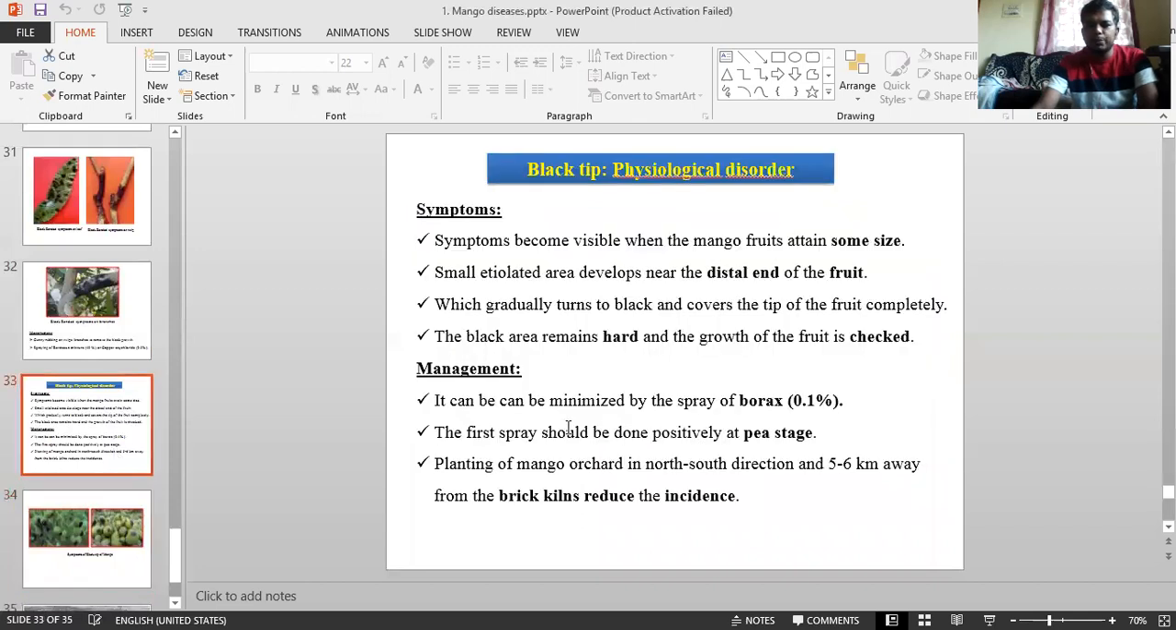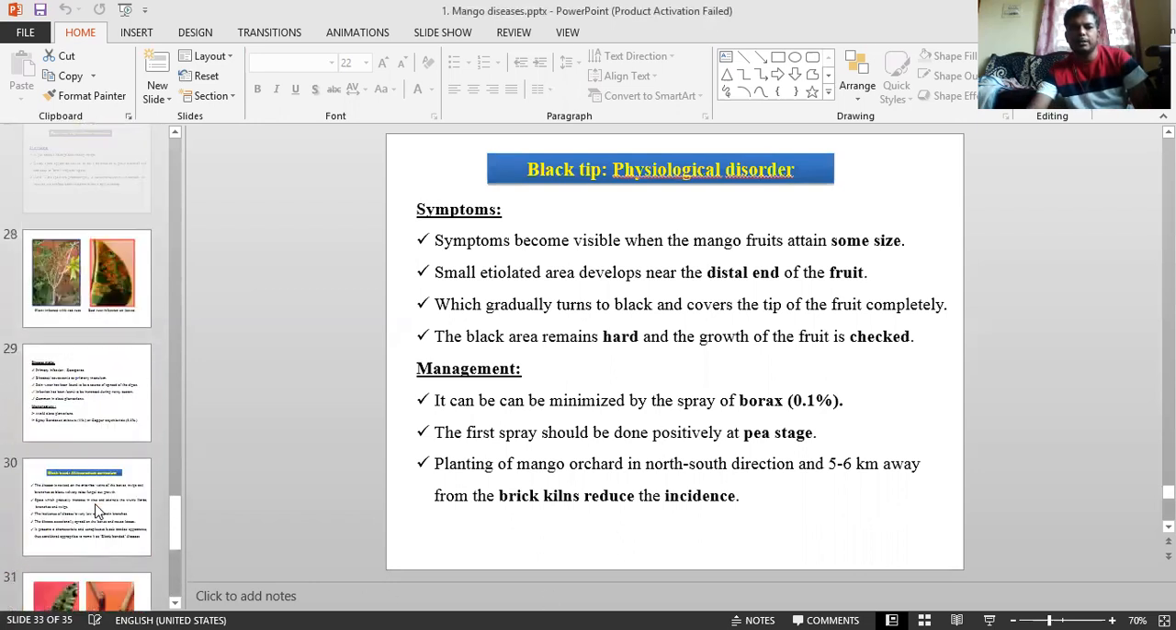And coming to management, how can you manage this one? It can be easily minimized by spraying 0.1% borax, due to the deficiency of boron. The first spray should be done at a particular key stage of development of the mango fruit, and planting the mango orchard in a north-south direction, 5 to 6 kilometers away from the brick kilns, reduces the incidence. Whatever factories are there, chimneys. So keeping away 5 to 6 kilometers, with the north-south direction, avoids this. This is regarding black tip. Okay? After this, any disease left?